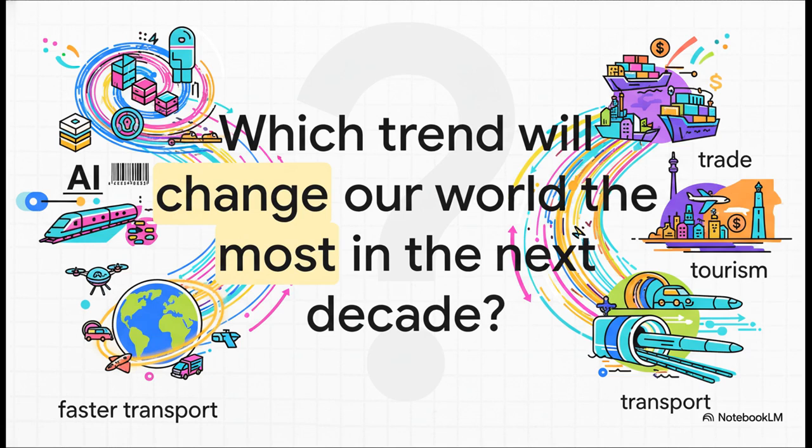And that brings us to our final question. We talked about changing trends as a core concept. So really think about it. As technology keeps accelerating, we're talking AI, super-fast transport, everything. Which of these trends, whether it's in trade or tourism or transport, do you think is going to have the single biggest impact on our world in the next 10 years? It's a huge question, and answering it, well, that's what being a geographer is all about.